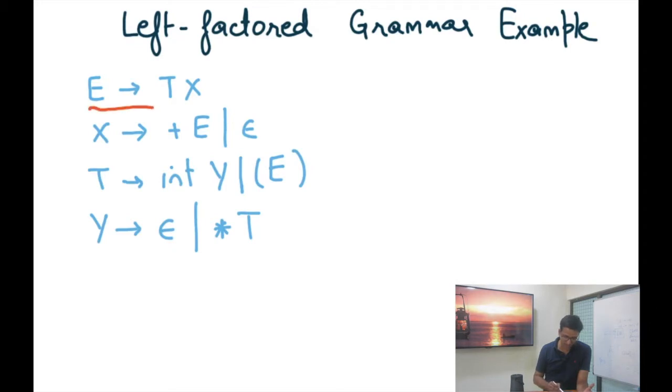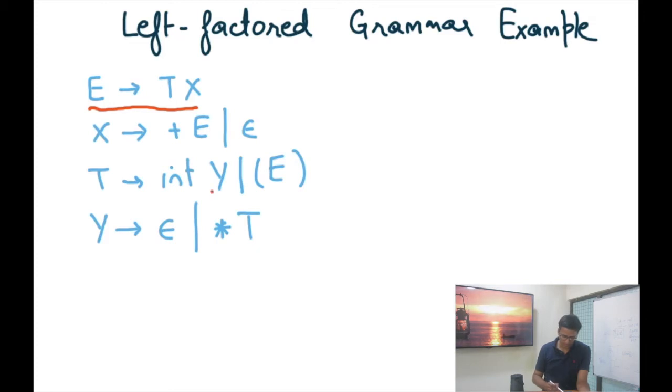For E, it is really easy because there is only one production. So if I ever have to produce from E, I just have one option, which is T X. For X, there are two options, and depending on what the next token is, I will be able to decide which one to choose. Similarly, if I'm at T and I want to produce, now here it's very easy, right?